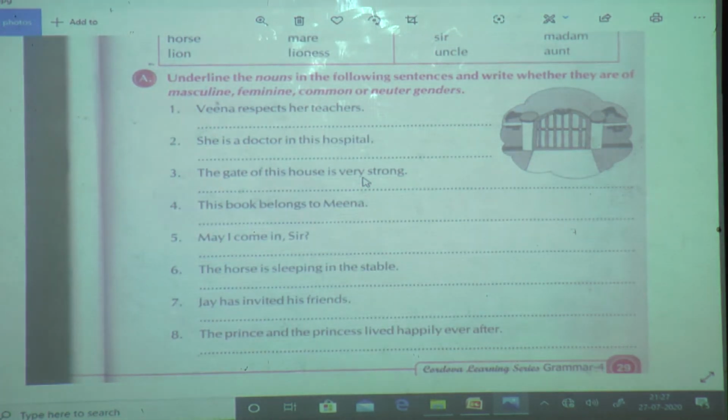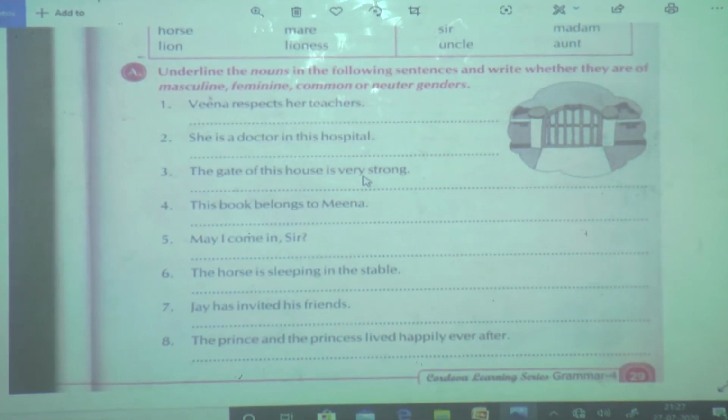Okay. So now what is the question over here? Underline the nouns in the following sentences and write whether they are of masculine, feminine, common or neuter gender. So here itself we are going to solve. First, students, you should be able to recognize what is a noun.